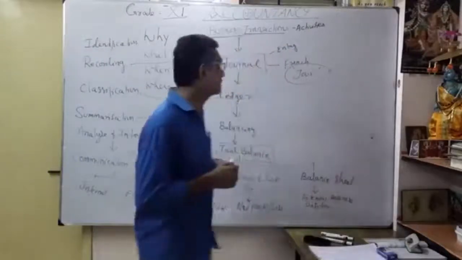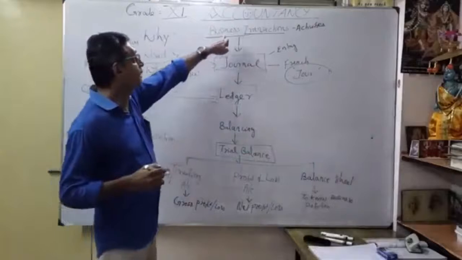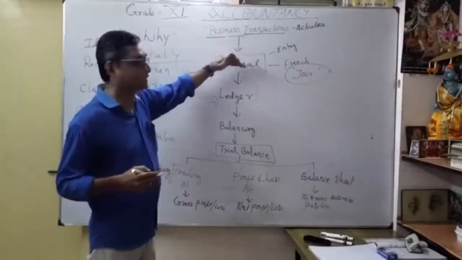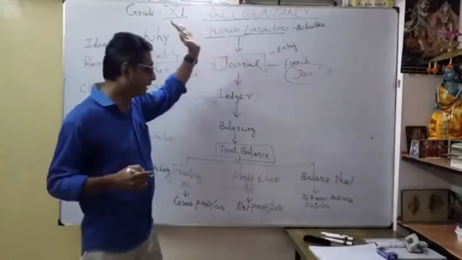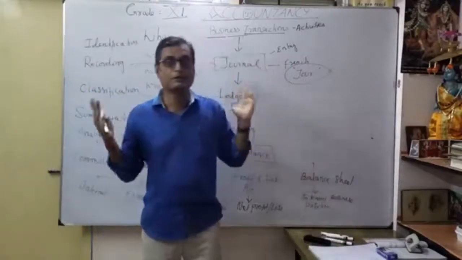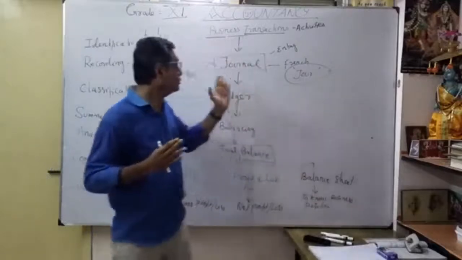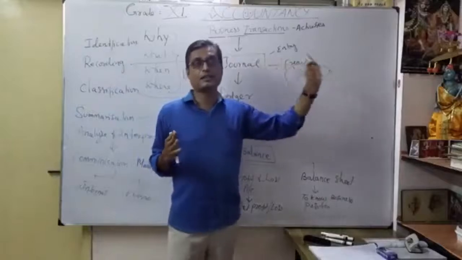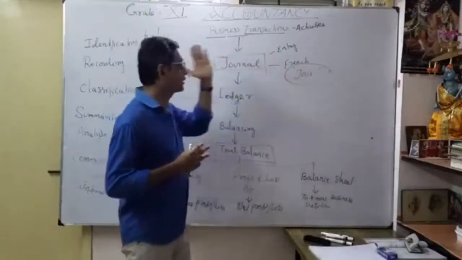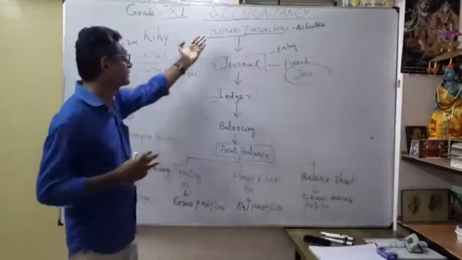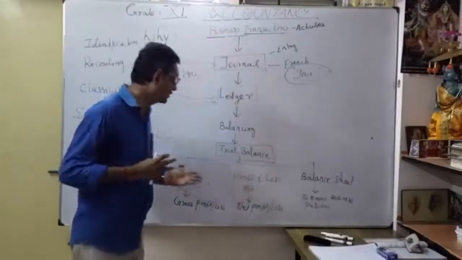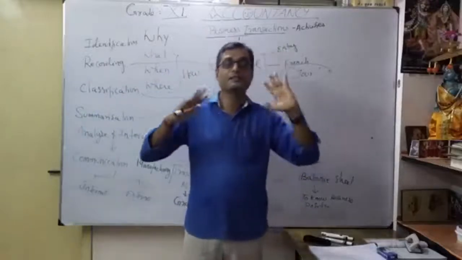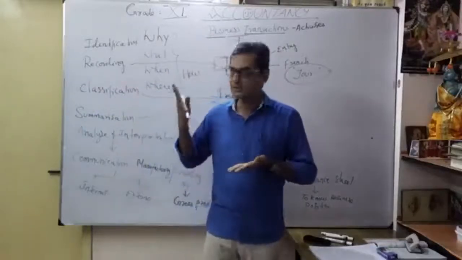So what is the base? This is the base. This is the origin of the entry. Correct? This is the base. Business transaction. This is the foundation. Journal. From this journal only, up to this, we are going to do the preparation of the balance sheet. So you should know how to form a journal entry. What is a journal entry? What do you mean by journalizing? Correct? That's the clear understanding of this picturized view. Okay, this is a structure. It's a very, very important structure. That's why this entire structure, the process, we're going to discuss for the entire whole year Plus One as a base. Okay, this is the discussion.